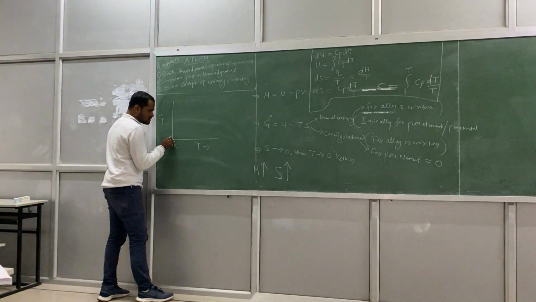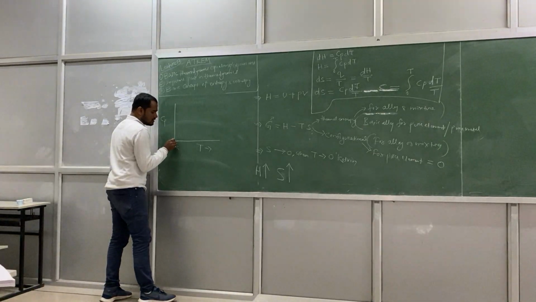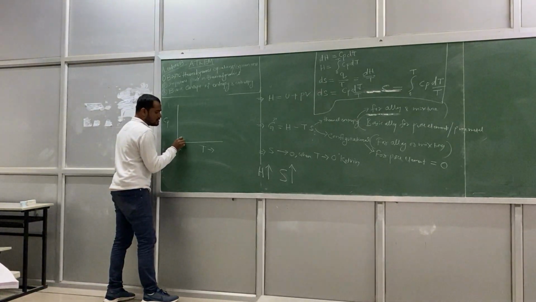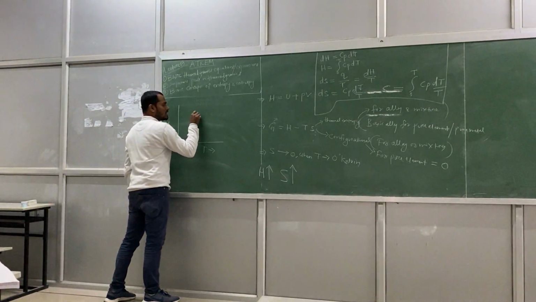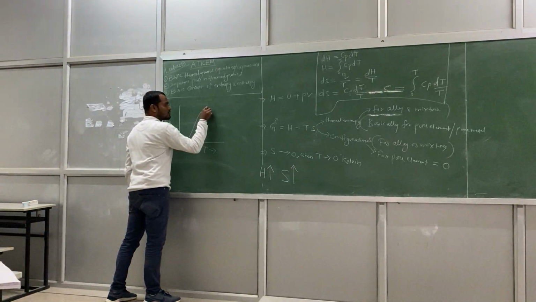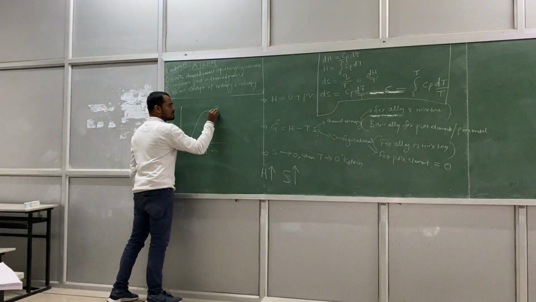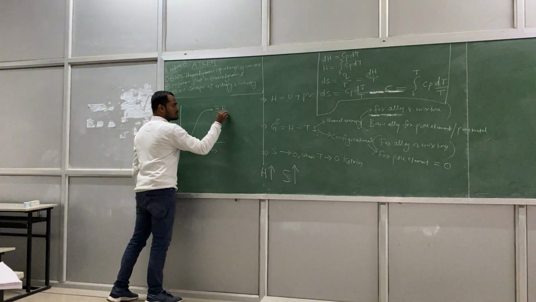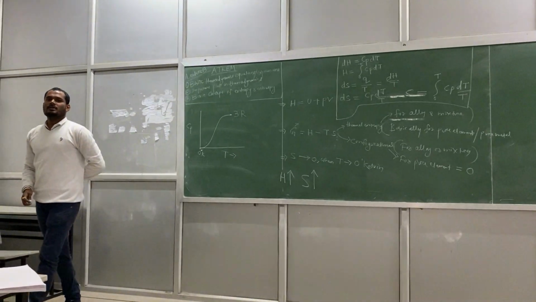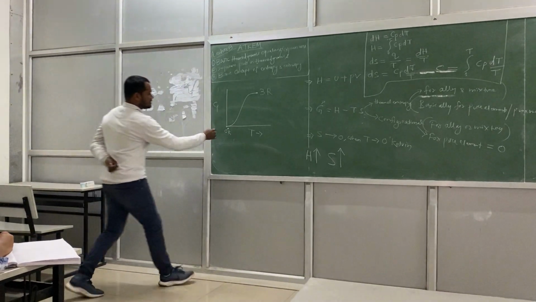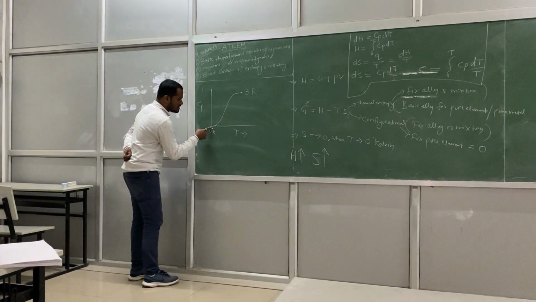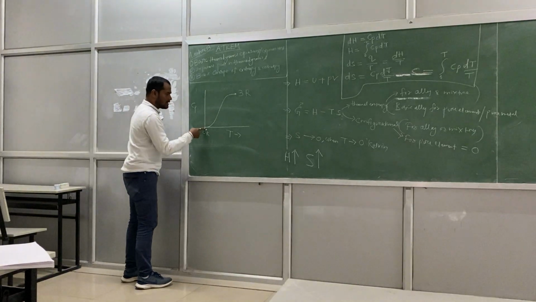So it starts from 0, and with temperature it will increase, and finally it will reach a maximum value. This maximum value is called 3R. Right? So you can see, when the initial temperature was 0 degree Kelvin, the Cp value is 0.